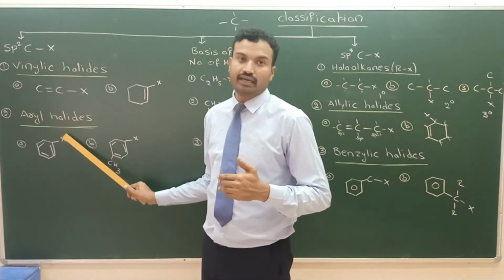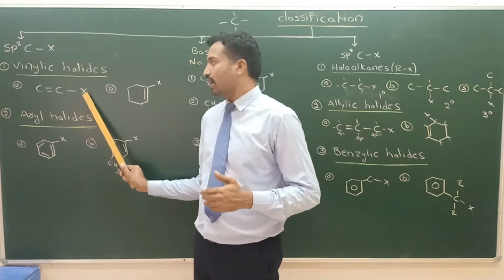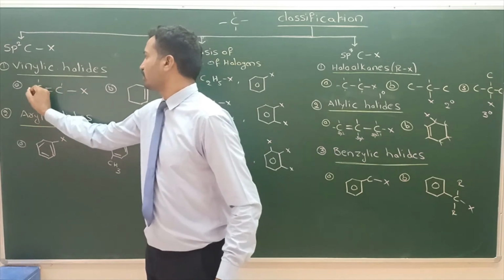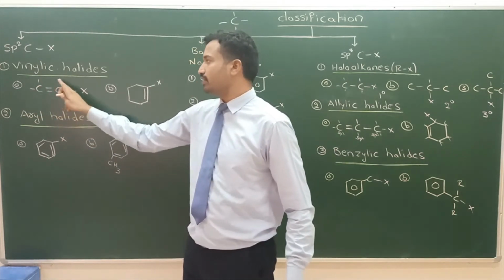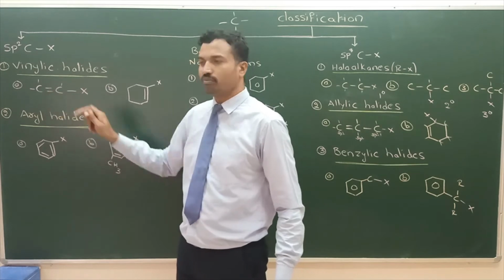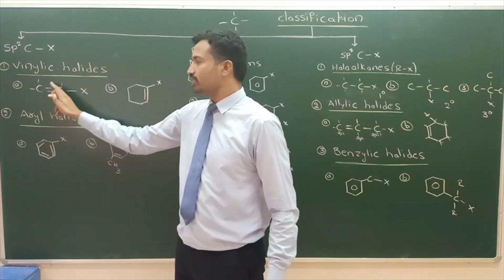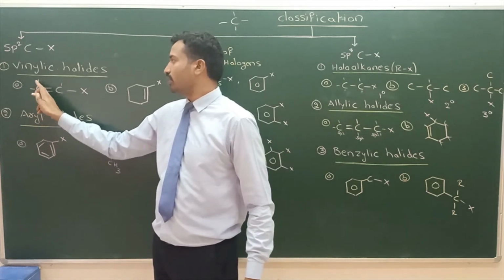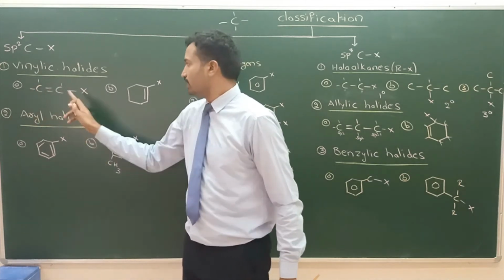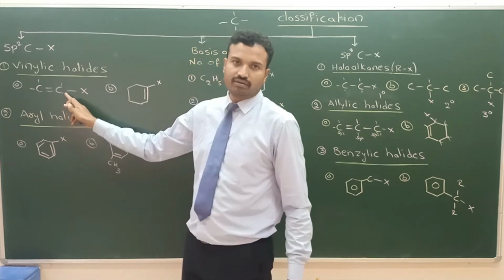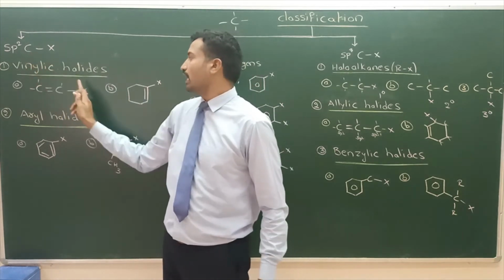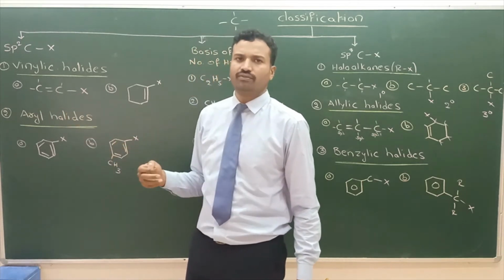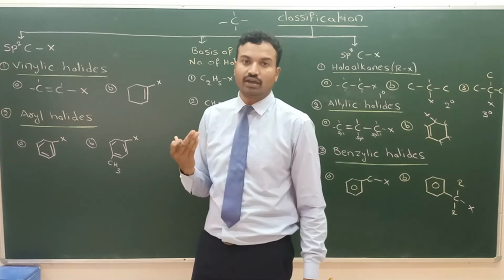Vinyl halide, aryl halide. Vinyl halide: see, the halogen is bonded to this carbon. The valence is 4, see, 1, 2, 3, 4 bonds. 3 are sigma bonds, 1 is a pi bond. Next, this adjacent carbon also has 3 sigma bonds and 1 pi bond. This is vinyl carbon; sp2 carbon is vinyl carbon. The halogen is bonded to this carbon, so it is called vinyl halide. If it is chlorine, vinyl chloride, vinyl bromide, vinyl iodide.